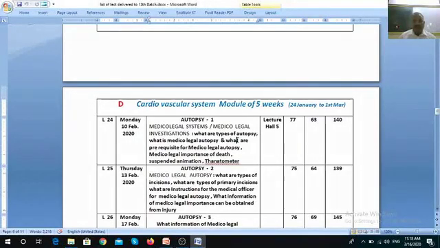Tertiary incisions are made on that organ when it is taken out from the dead body; the aim of this incision is to study the organ in detail. Primary incisions are further subdivided into I-shaped, Y-shaped, and modified Y-shaped. We have discussed all this in our lecture number 25 on 13th February 2020.